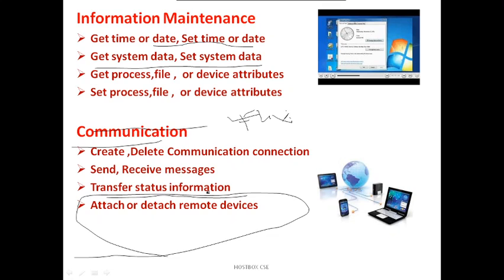So remember, in the background of the computer, a lot of system calls keep running. How does the operating system understand that we, the users, are going to do some operation? The computer understands everything with the help of an interface called system calls.